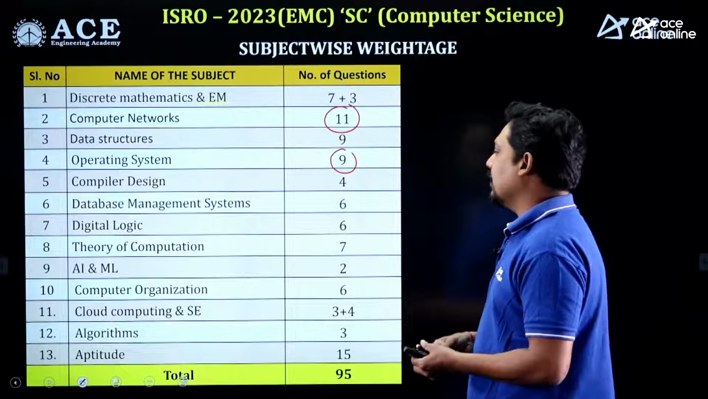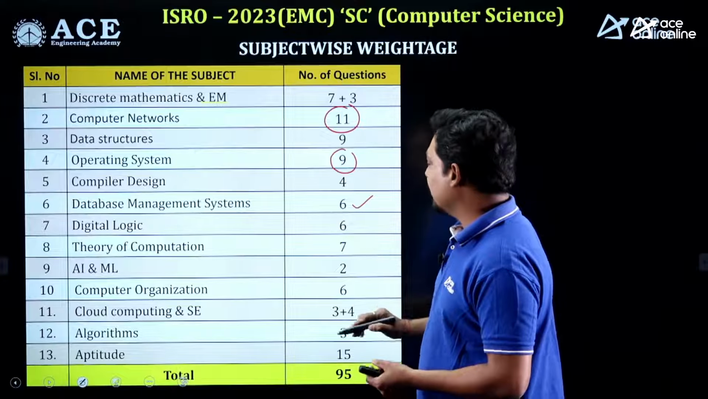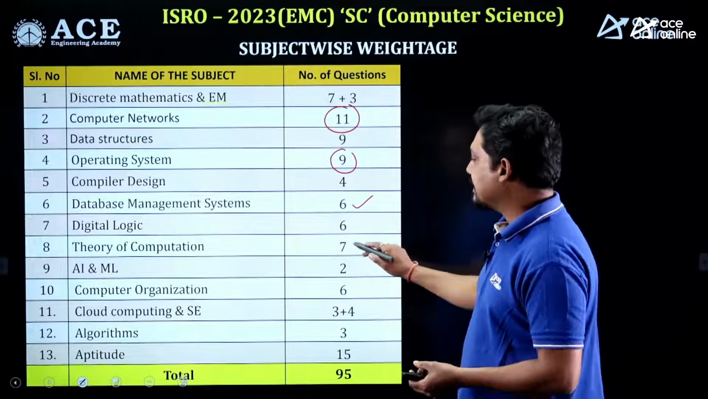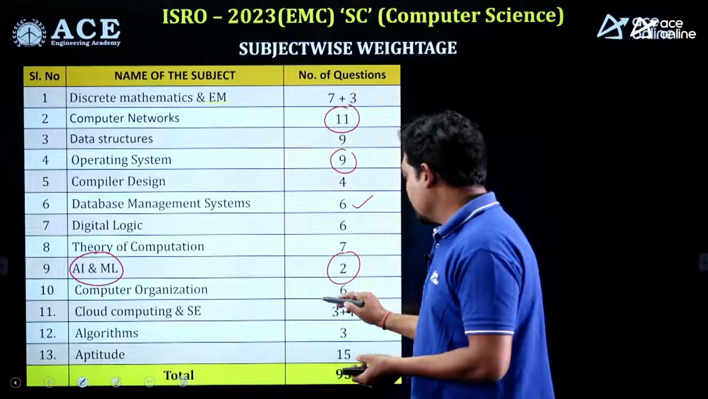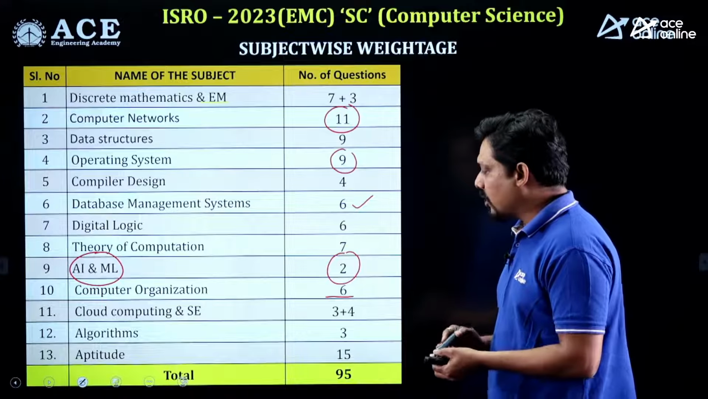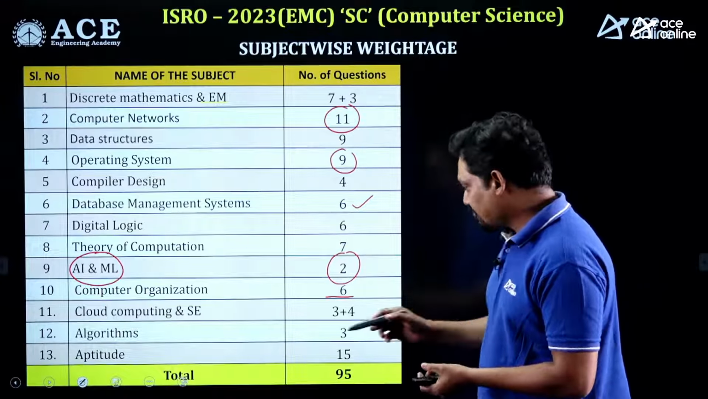Compiler design 4, database management system 6, digital logic 6, theory of computation 7, and AI/ML, artificial intelligence, where there are some questions related to machine learning algorithms as well. Some questions related to artificial intelligence were also present, so there are 2 questions from this topic. Computer organization is 6 questions. Cloud computing and SE have 3 plus 4 questions. SE stands for software engineering, where some questions related to cyclomatic complexity were also asked in today's examination.